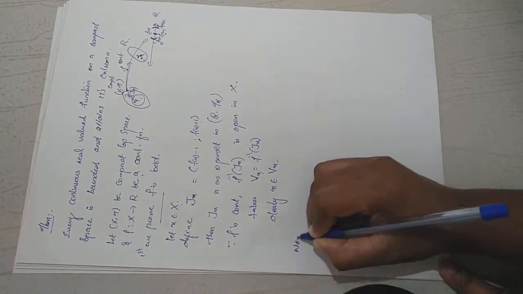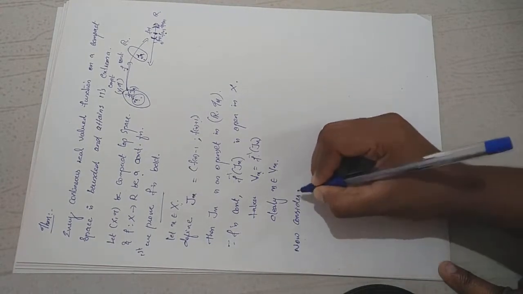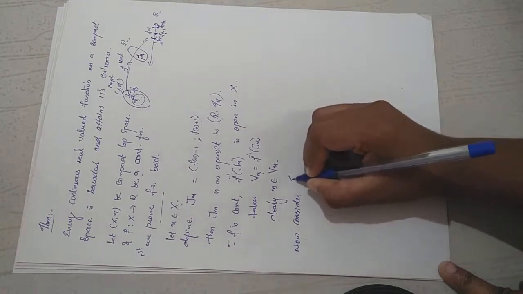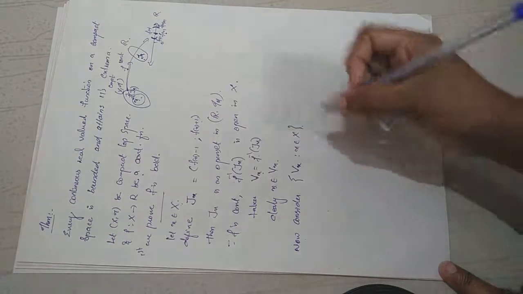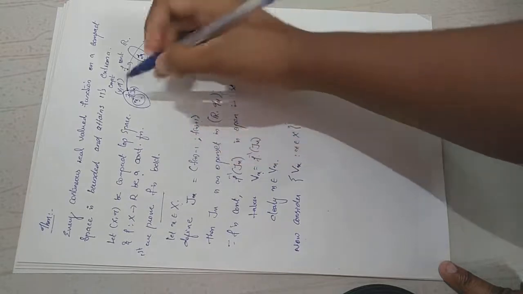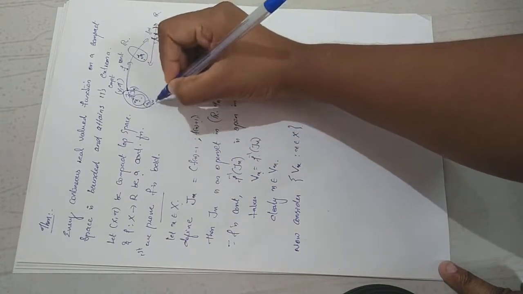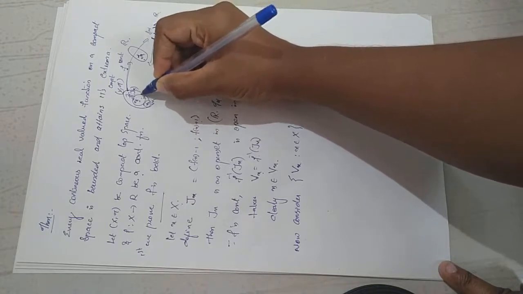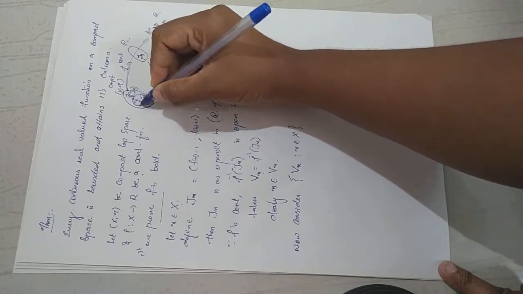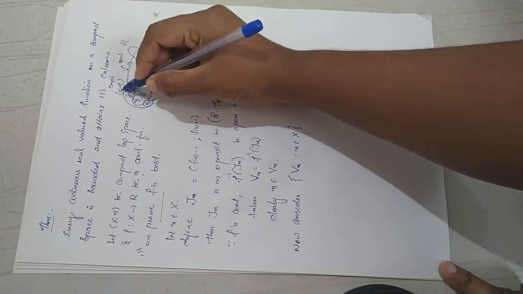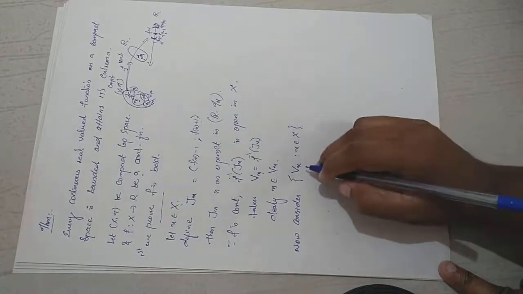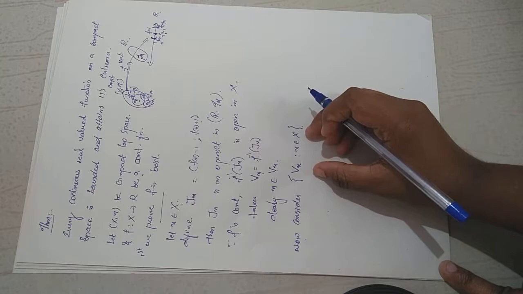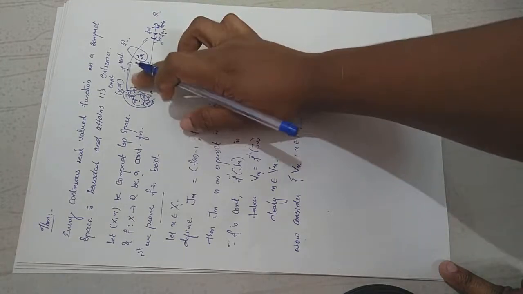Now consider the collection of all sets Vx, with x varying over capital X. Corresponding to every element, you consider an open set Vx containing that element. Then this collection is a collection of open sets in X, and their union contains capital X.